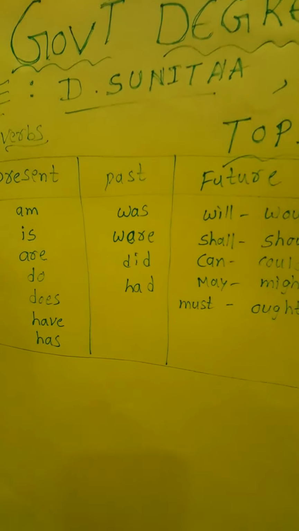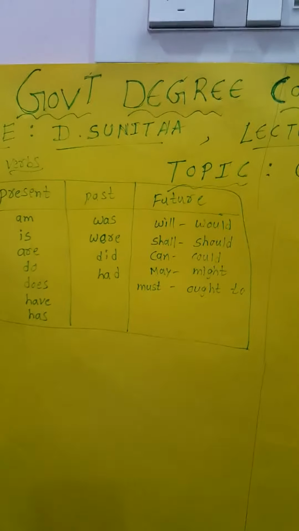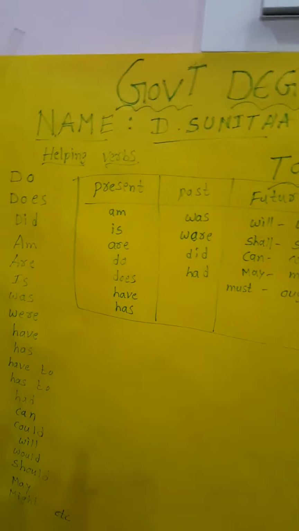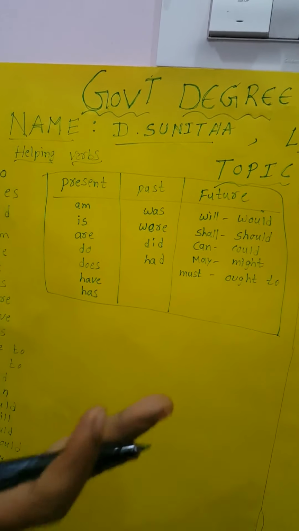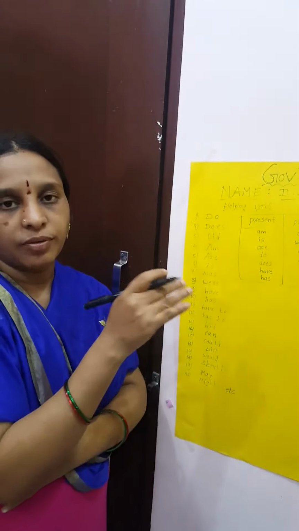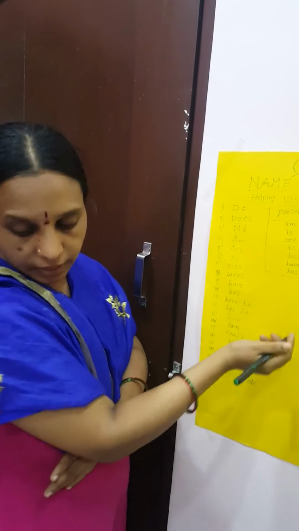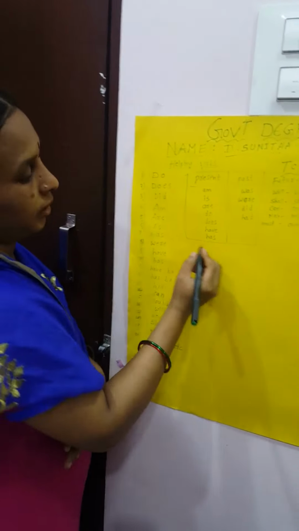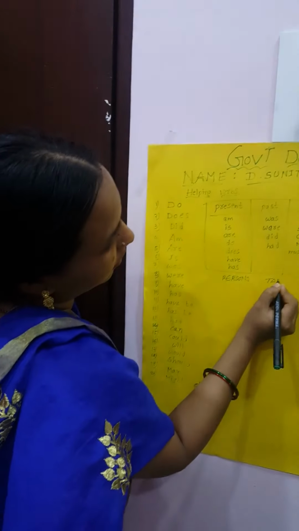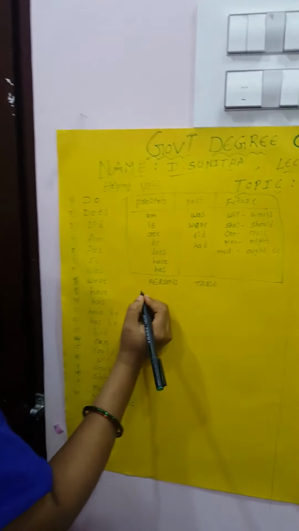If we come to the be forms, there are be forms also. The be forms are also divided into present, past and future. There is also a persons table. We can observe the persons table here.